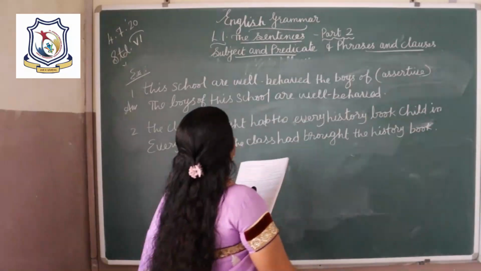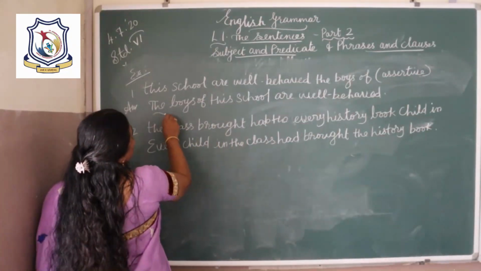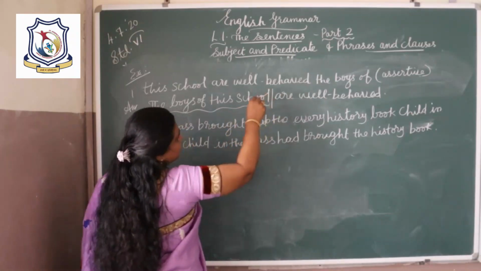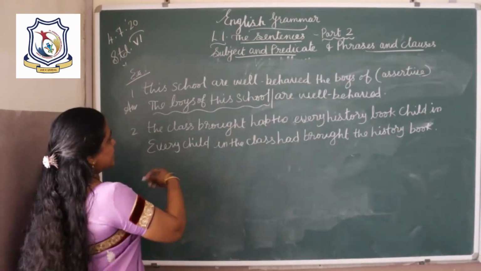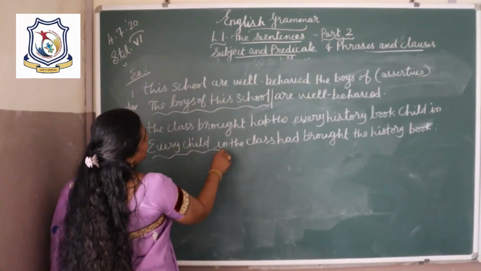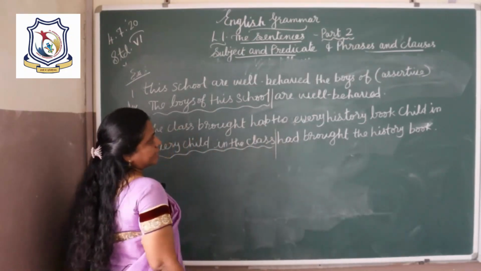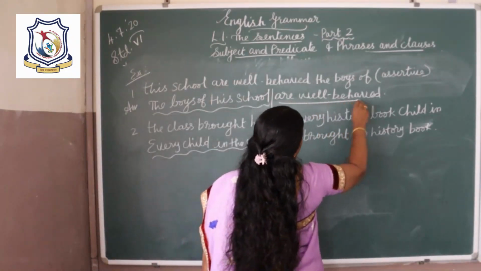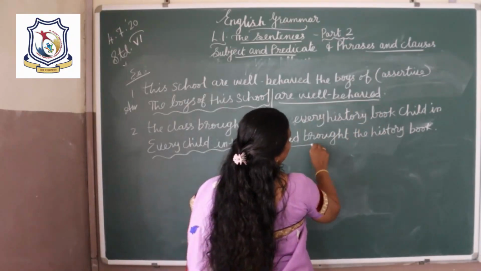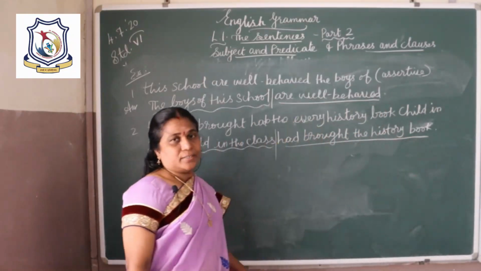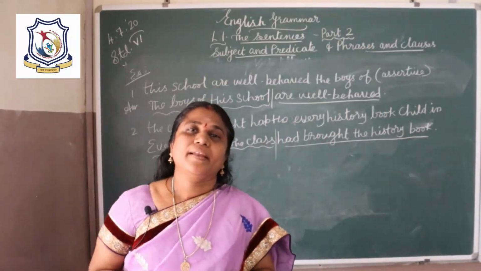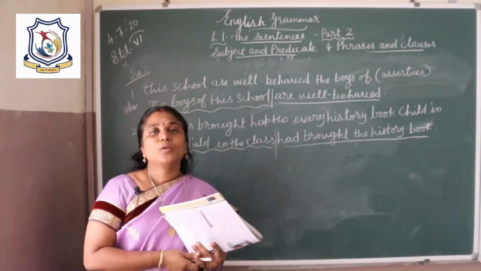Here the boys of this school is the subject. In the next sentence, every child in the class is the subject and are well behaved is the predicate, had brought the history book is the predicate. Okay, and then next phrases and clauses.